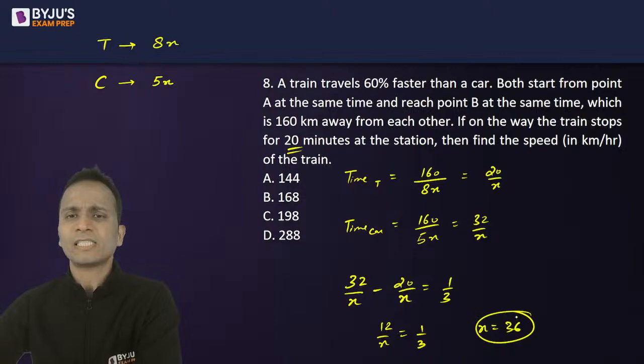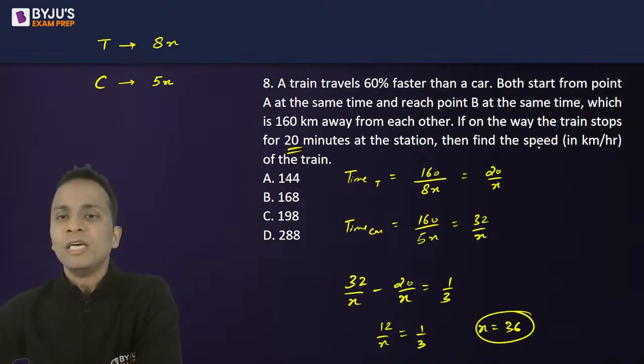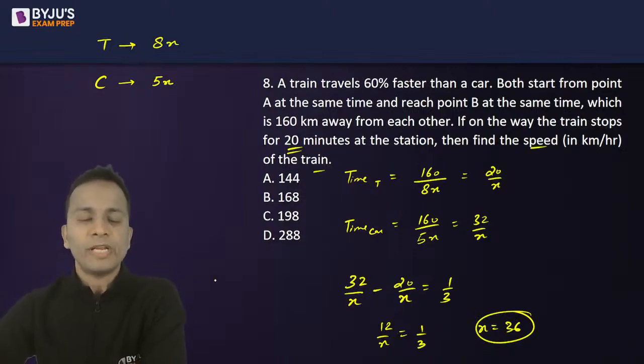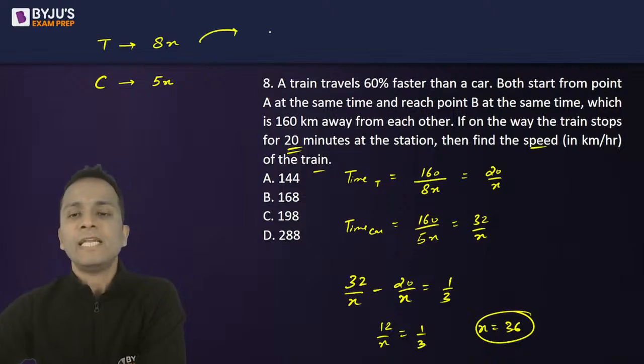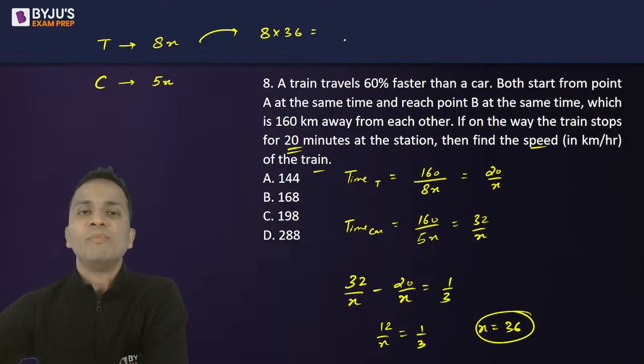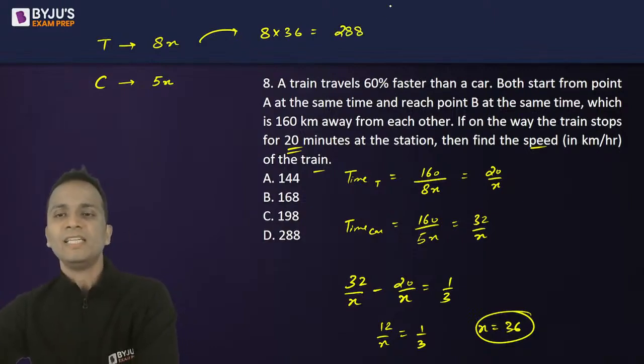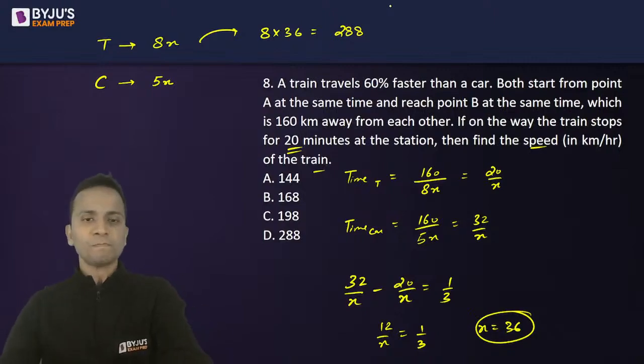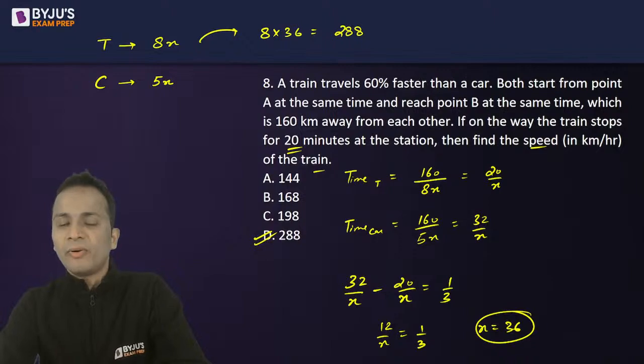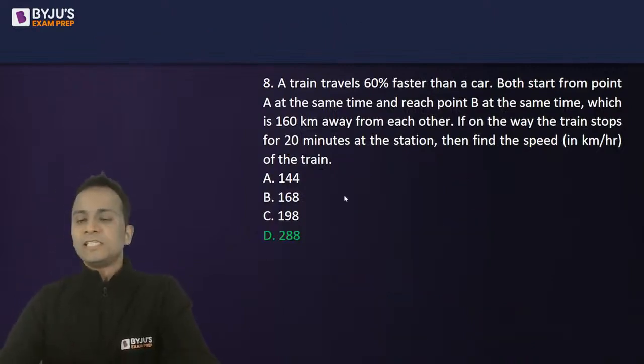X ka value 36 aa gaya. Now what do we have to find out? We'll have to find out the speed of the train. Now speed of train is 8x, that is 8 multiplied by 36, and 8 multiplied by 36 will be 288 kilometers per hour. So the correct answer here will be option D, right? Okay. Yes, this is the correct answer.